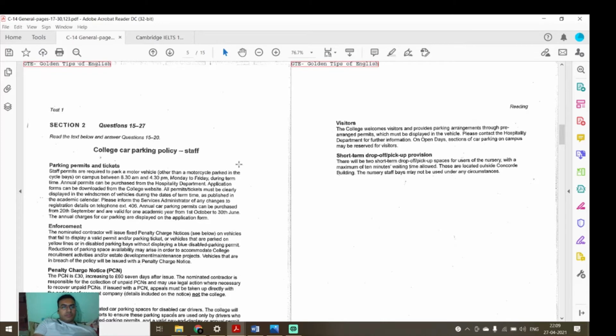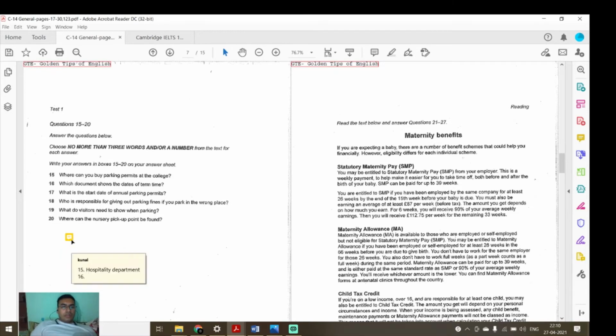All permits must be clearly displayed in the windscreen of a vehicle during the dates of term time as published in the academic calendar. Means in the academic calendar the dates of term time have been given. So our question number 16 answer will be academic calendar.